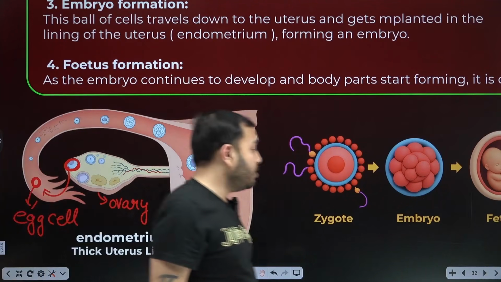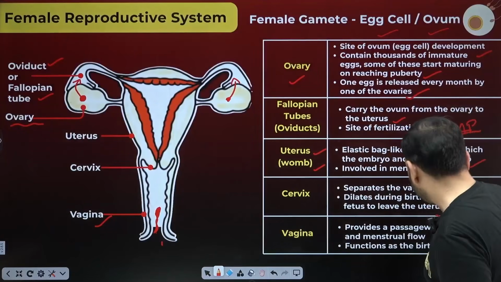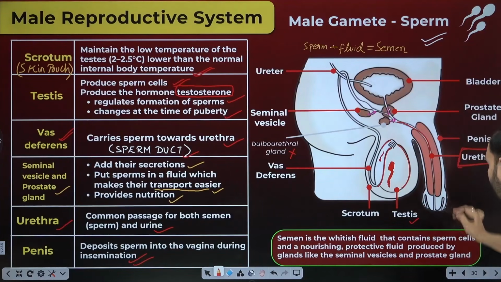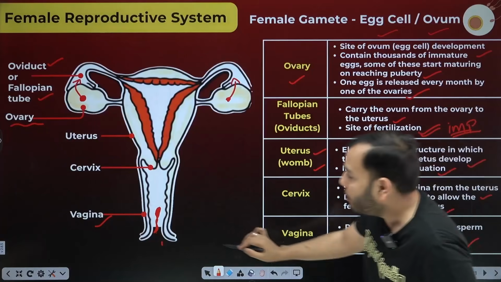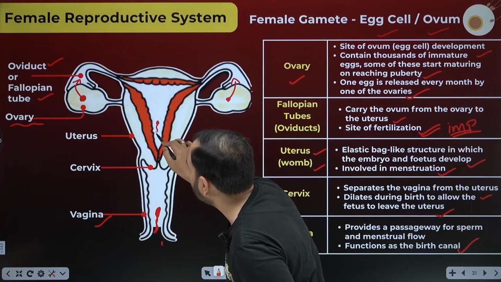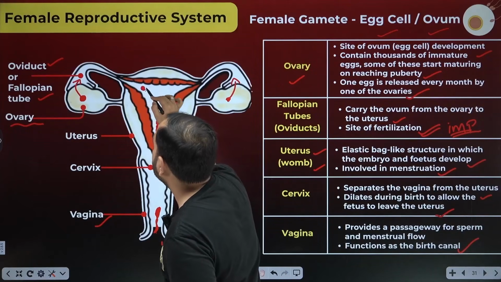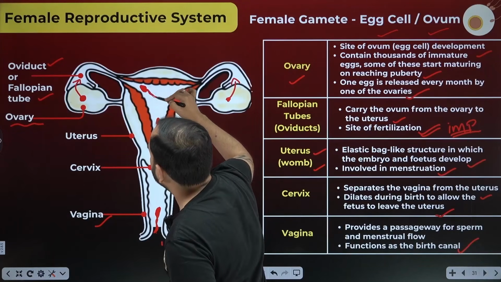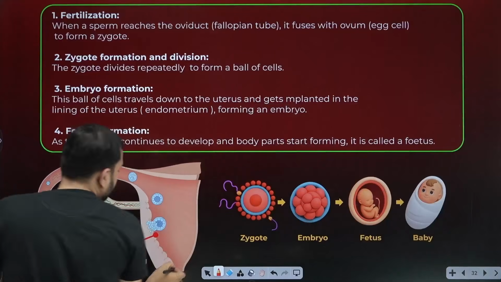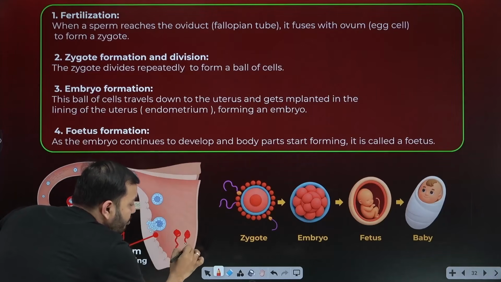Now the sperm, beta, that poor thing. The story of sperm: coming out of the entire male reproductive system, out of the testes through the vas deferens, out of the urethra, it will go inside the vagina here, pass through the cervix, and reach the uterus here. You see, these are very good swimmers. They have to reach the fallopian tube. There are millions of sperm. A full battle is going on.